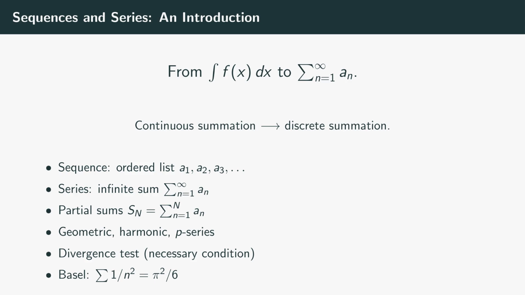Welcome back. 11 episodes of integration are behind us. Today, the course pivots. We've been computing the integral of f of x dx, continuous sums of infinitesimal pieces. Now we shift to the sum from n equals 1 to infinity of a sub n, discrete sums of countably many pieces. Same spirit, very different questions.